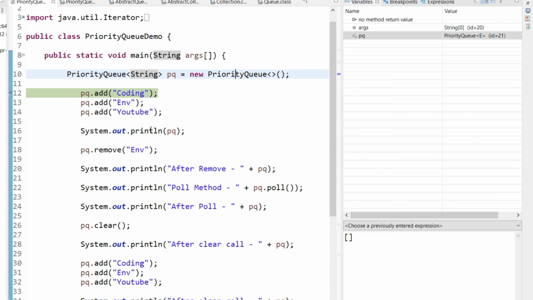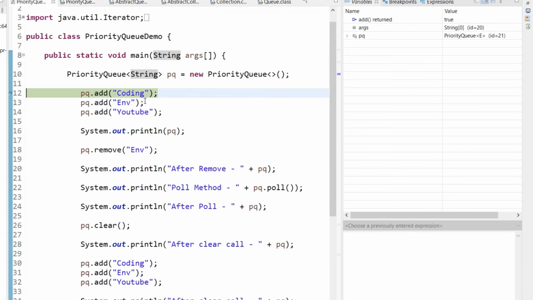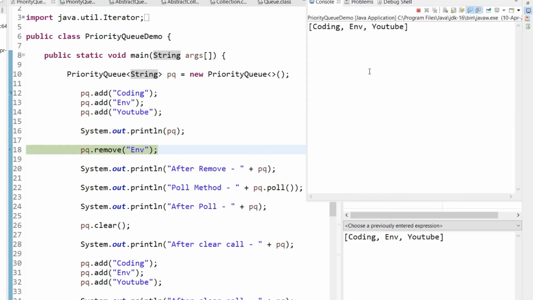So now you can see I'm adding a string, coding. So now I added one string into this priority queue. You can see here one string, coding, got inserted into this queue. Again, I can insert some more elements. So I inserted coding, env and YouTube also. Now once I inserted, I can print all these elements by using println. So see here, coding, env and YouTube I have inserted in this priority queue.